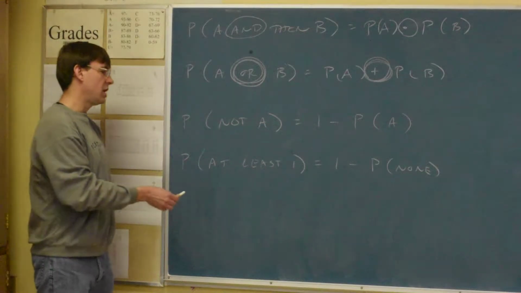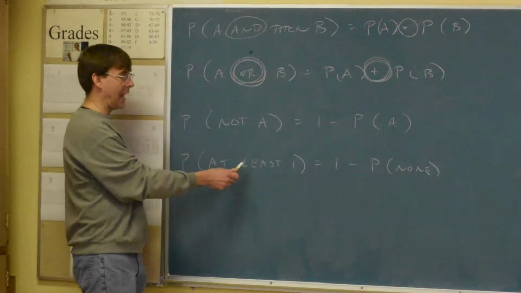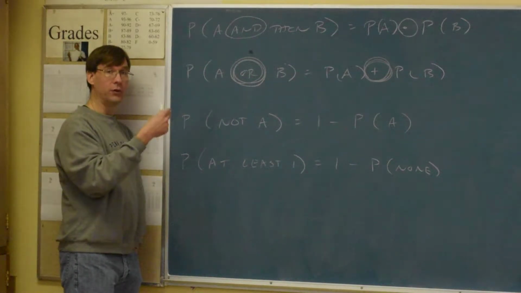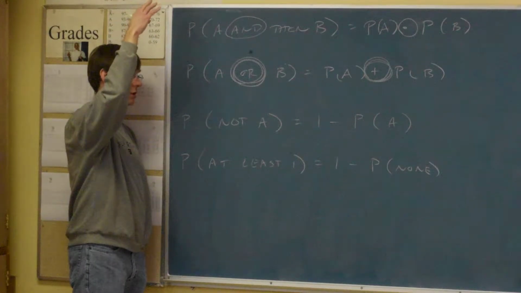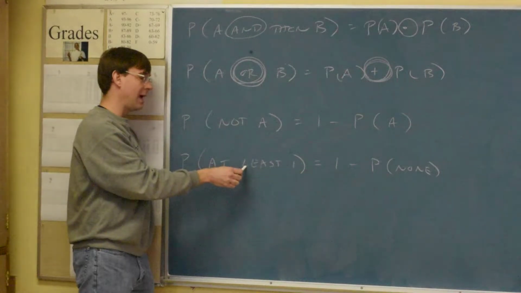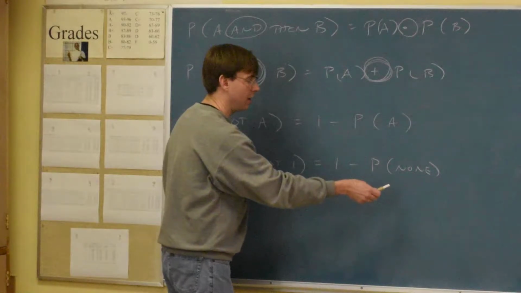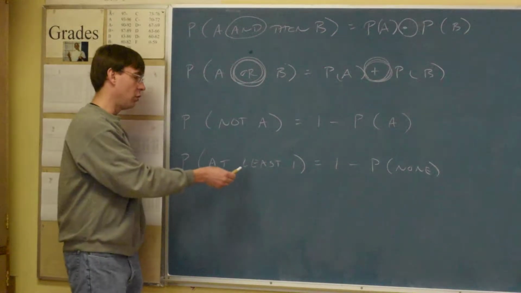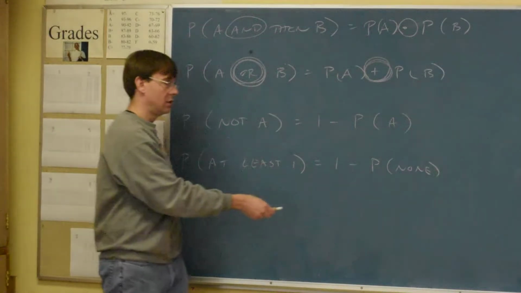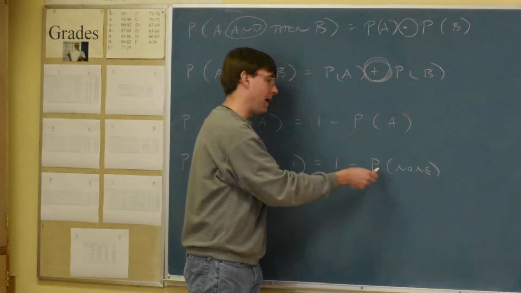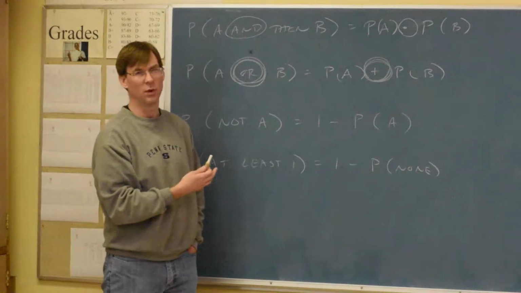And they also give you a cheat for a way to figure out if you had at least one of something. At least one means 1, 2, 3, 4, 5, 6 to forever. At least one means one and up, as far as you could go. If you want to figure out a way to do at least one of something, you can do 1 minus the chance of none, because those are opposites. If I told you you don't have at least one, that means you have none. So we can go 1 minus a none to do an at least one. That'll seem hazy until you see a story and do some math.